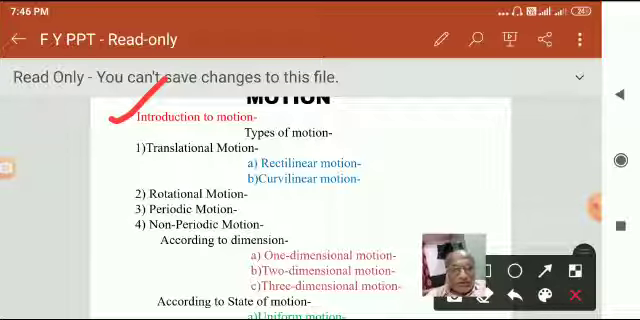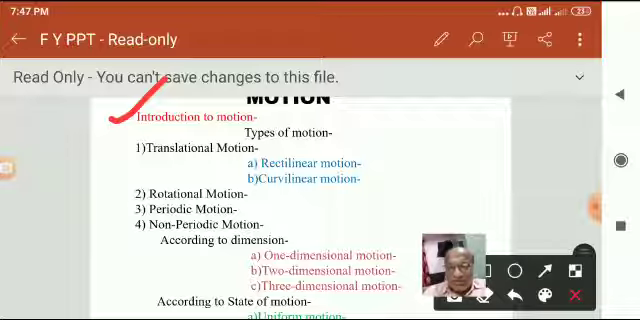Now, this translational motion is again divided into two types. One is rectilinear motion and another is curvilinear motion. So what is the difference between these two? Rectilinear motion is when an object moves in a straight line. When an object moves in a straight line, we say that it is in rectilinear motion. A car moving on a straight road, a train moving on a straight railway track are examples of rectilinear motion.